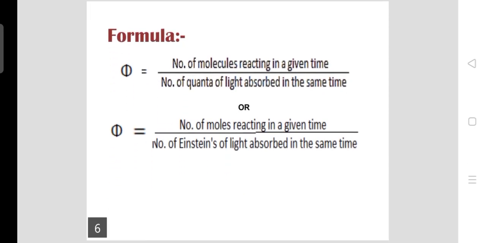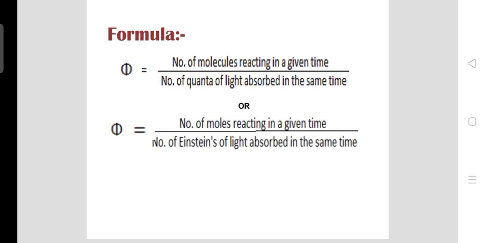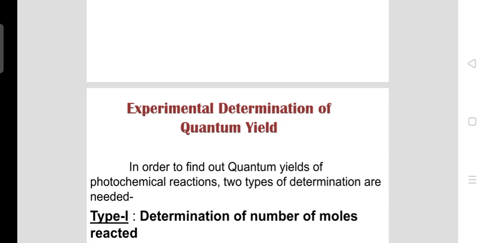Now, to determine the numerical value of the quantum yield, we have a formula. The first one here you can see: phi equals the number of molecules reacting in a given time upon the number of quanta of light absorbed in the same time. Or the other one is phi equals the number of moles reacting in a given time upon the number of Einsteins of light absorbed in the same time.